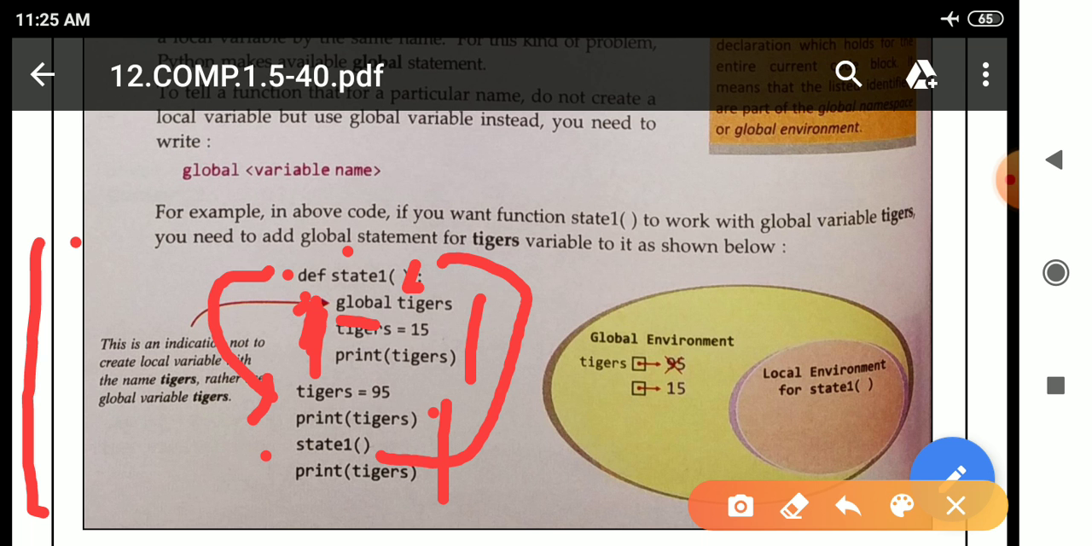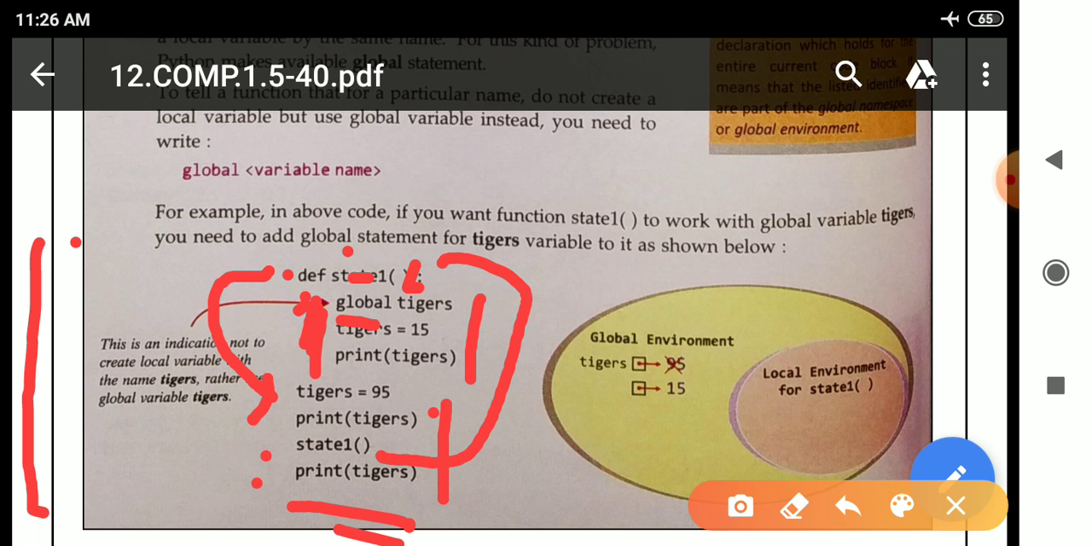And at last, see here, in the last print statement, when it moves to the last statement, we will get output 15 again. Why? Because here the value which is present inside the local is assigned to global. So first we will get 95. And when there is a function call, it will move inside the function, and there the value 15 is given.